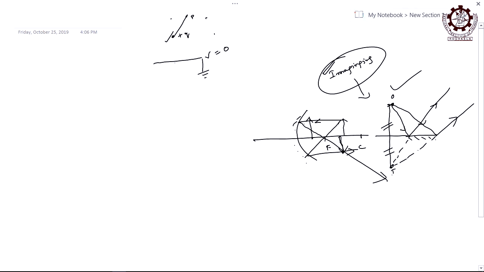Because of induction, will some charge be created here or not? Because of induction, opposite charge will be created on the surface of that conductor. So this charge also influences the potential here, obviously. You cannot say that the potential here is only because of the charge q, but it is also because of the induced charge created on the surface of the conductor.